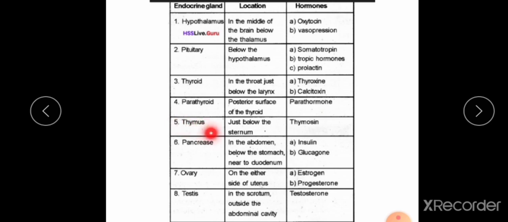Next gland is thymus gland, just below the sternum. It secretes 1 hormone, that is thymosin. Next one is pancreas, in the abdomen below the stomach near the duodenum. Duodenum is the initial part of the small intestine. Pancreas secretes 2 hormones, insulin and glucagon. Next one is ovary, on either side of the uterus. It secretes 2 hormones, estrogen and progesterone. Next one is the testes, in the scrotum, outside the abdominal cavity. It secretes 1 hormone, testosterone.